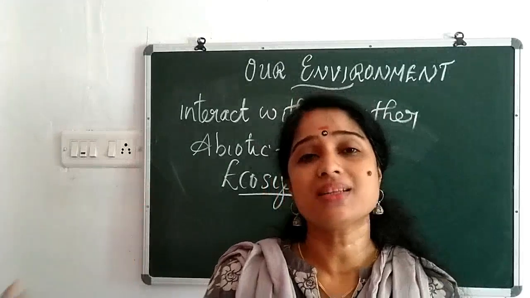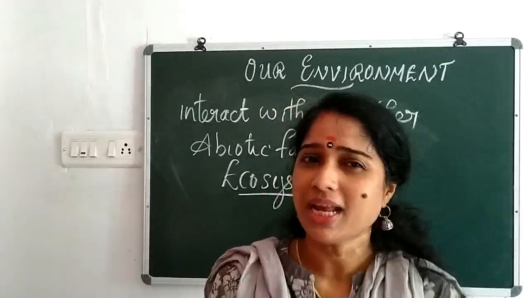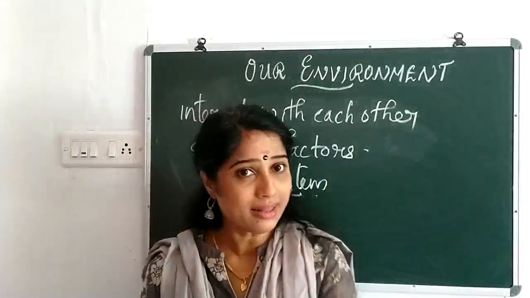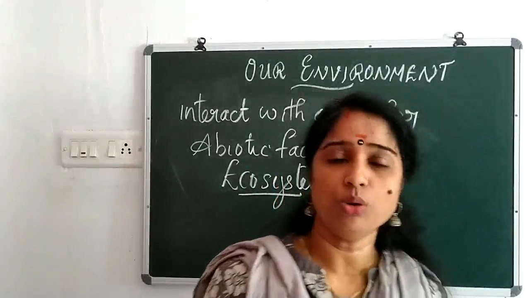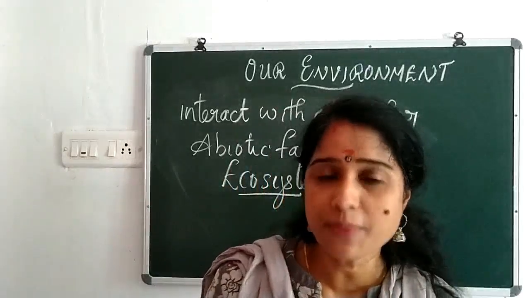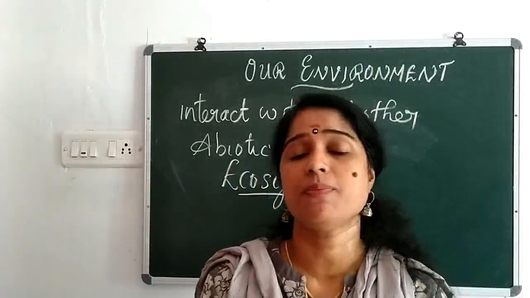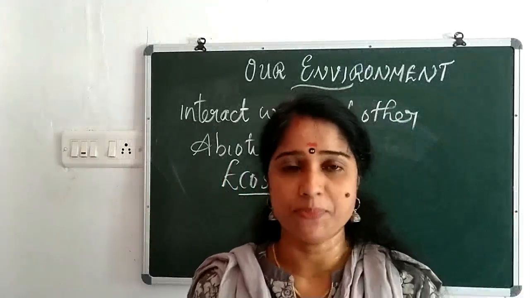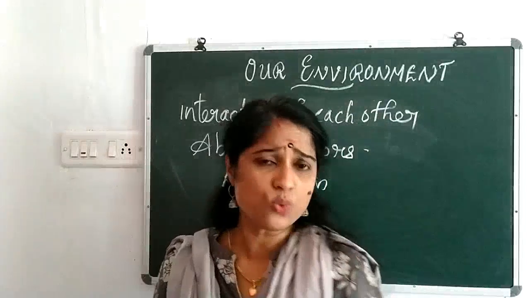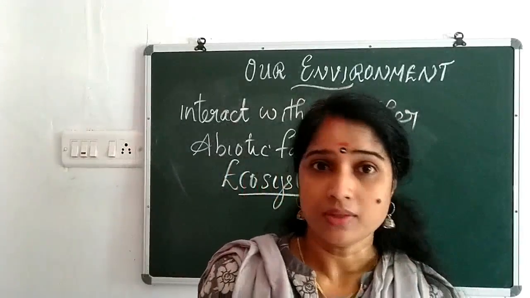So that interacting system is known as what? Ecosystem. Living organisms are interacting. Not only that, they are dependent on the non-living factors. Clear about the ecosystem? And just look at the garden. What all things can we see in the garden?